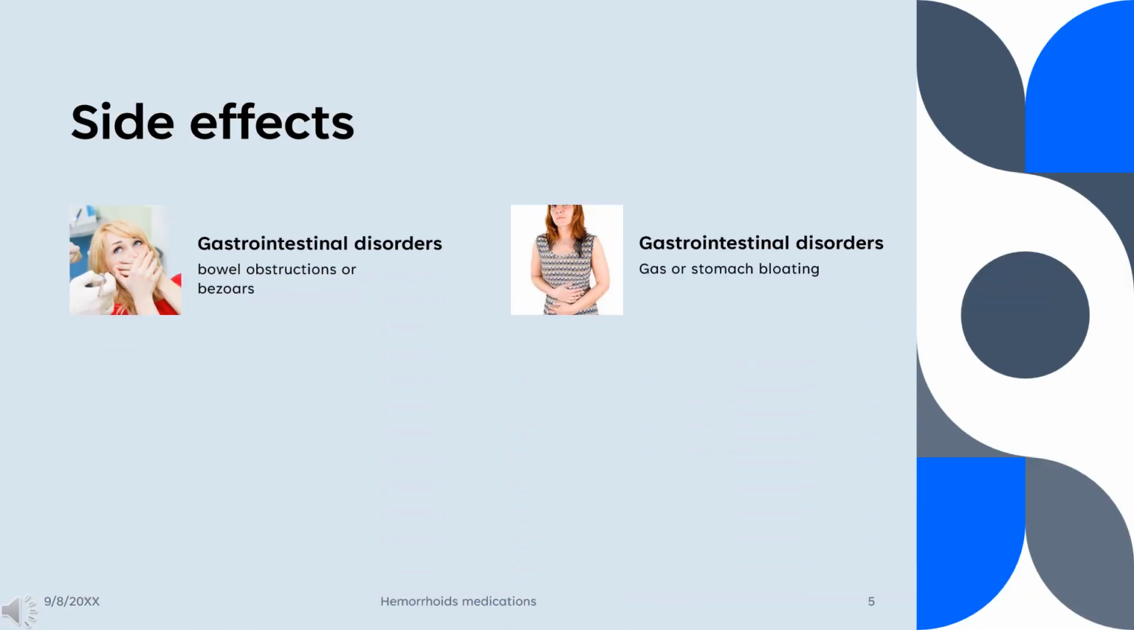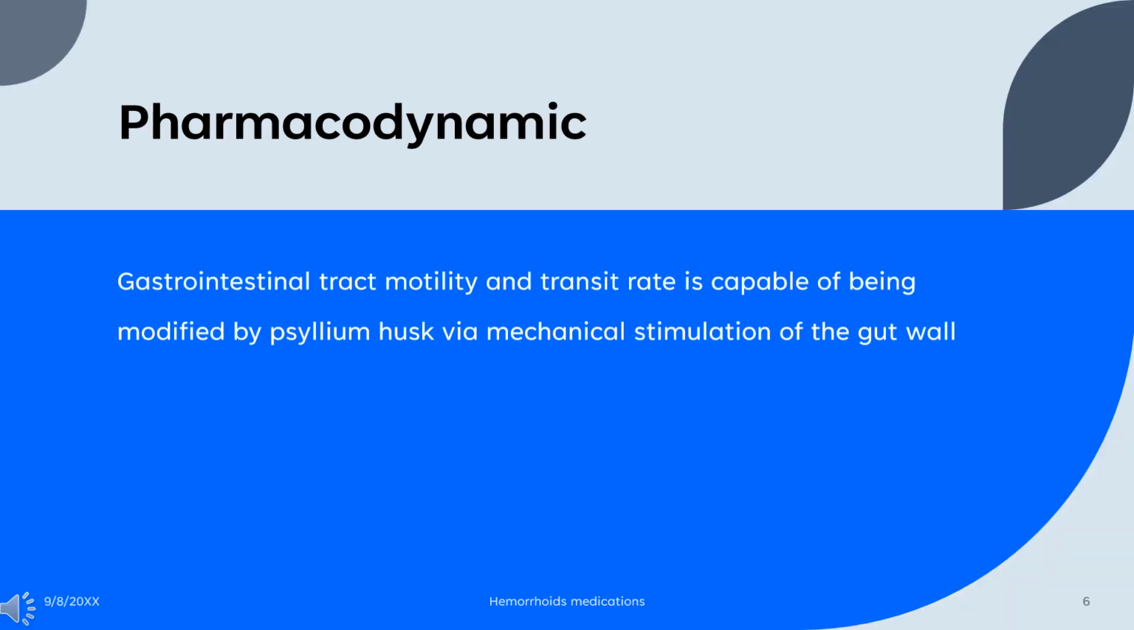Side effects. Fiber generally has few side effects. Psyllium can cause bowel obstructions or bezoars if taken without adequate amounts of water. Gas or stomach bloating may also occur. Choking is a hazard if psyllium is taken without adequate water, as it thickens in the throat.